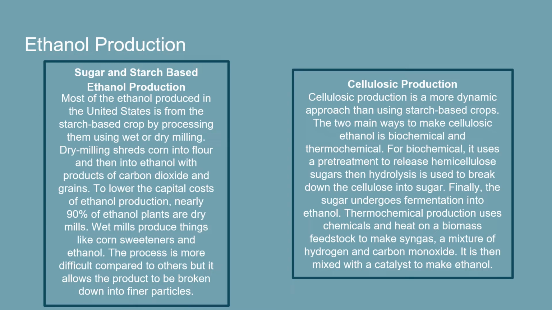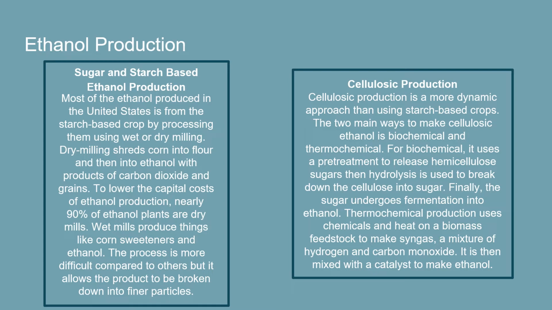Ethanol production. There are two types: sugar and starch-based ethanol production and cellulosic production. For sugar and starch-based ethanol production, most of the ethanol produced in the United States is from starch-based crops, processing them using wet or dry milling. Dry milling shreds corn into flour and then into ethanol, with byproducts of carbon dioxide and grains. To lower the capital cost of ethanol production, nearly 90% of ethanol plants are dry mills.